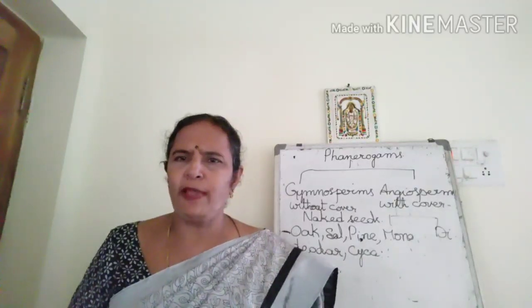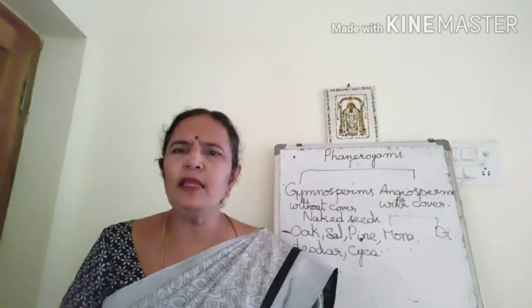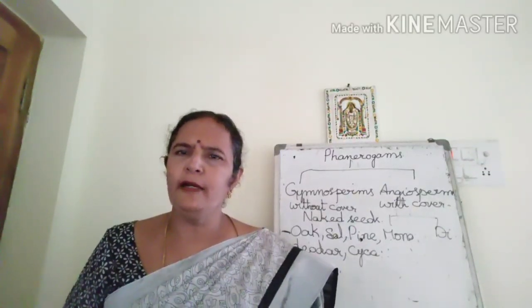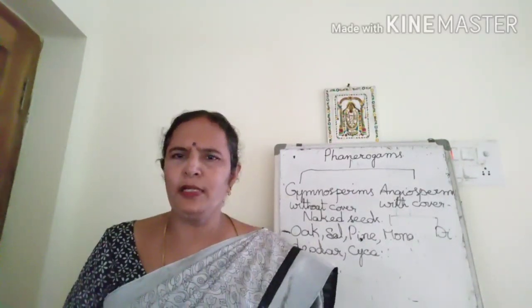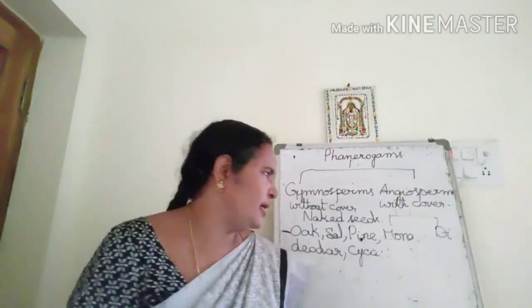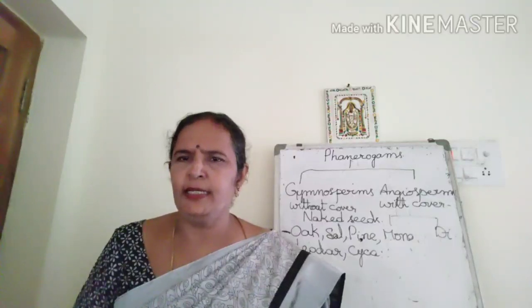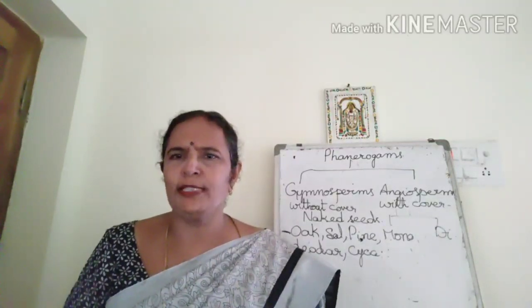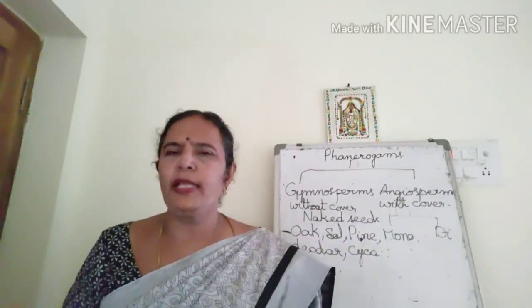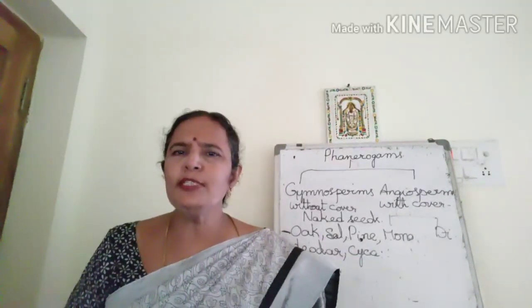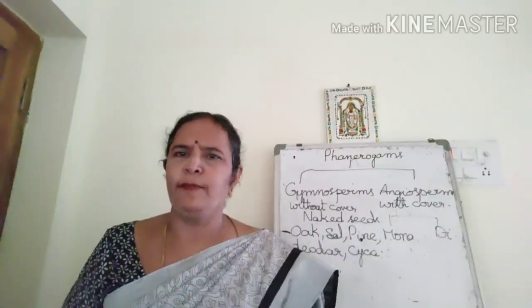The root system is fibrous root system. Leaves are having parallel venation, and mostly they are herbs. They are not big shrubs or trees, not like that. And they have only one cotyledon in their seed. They are the features of monocots. What are the features of dicot? In dicots, the seed has two cotyledons and the root system is taproot system.